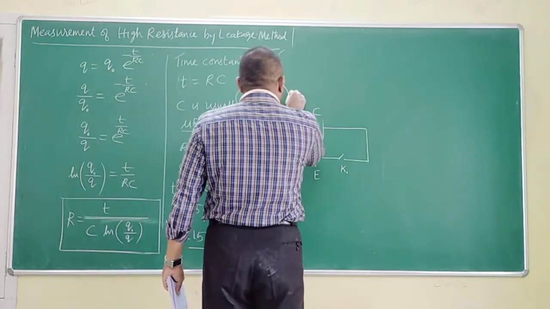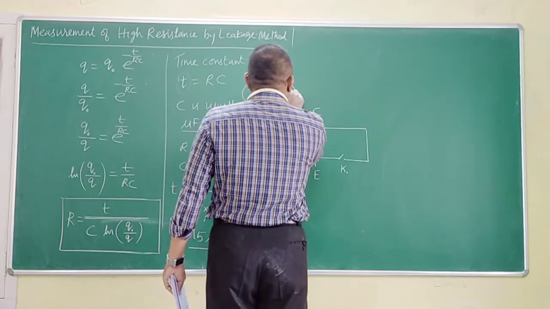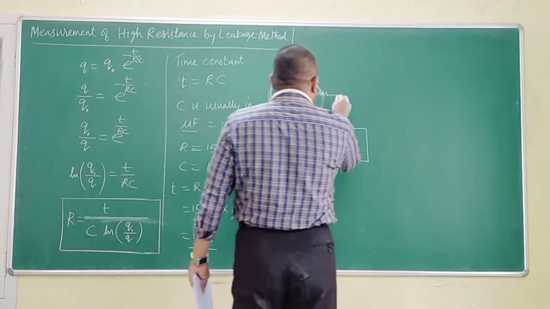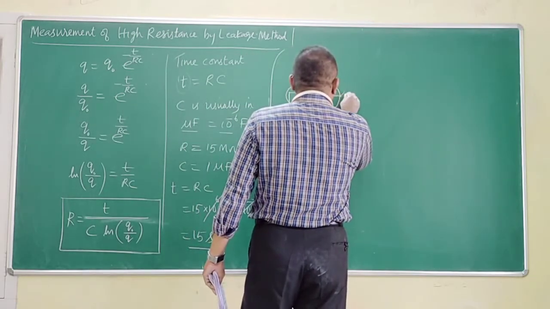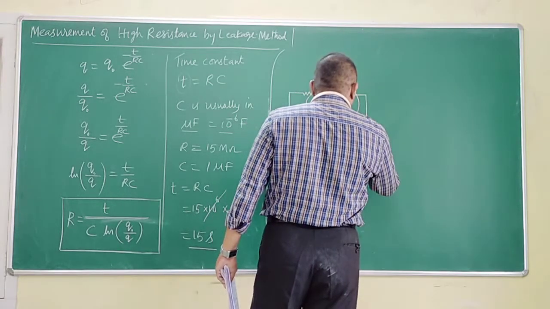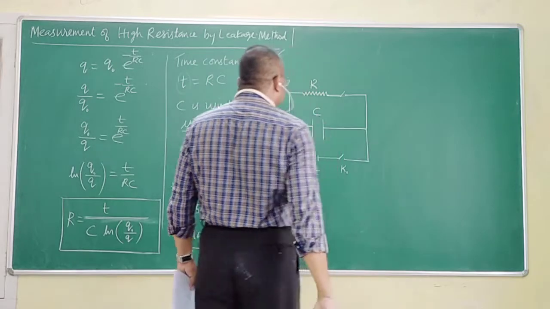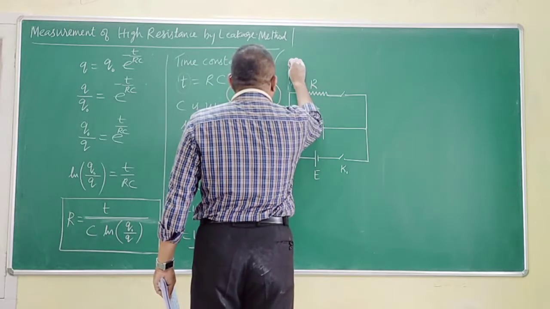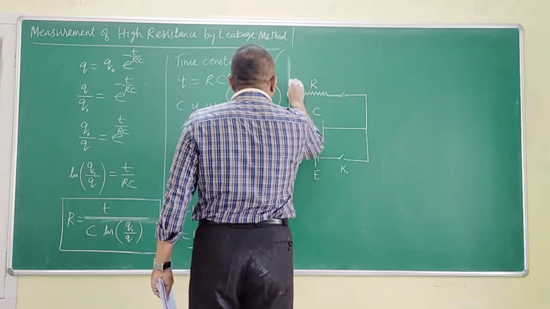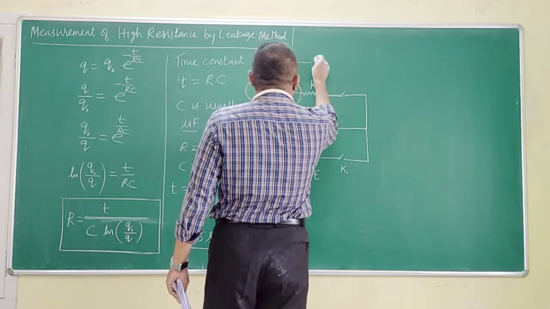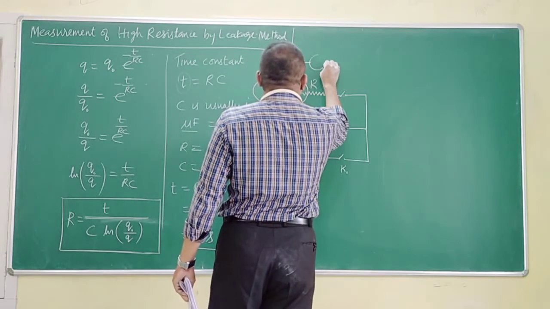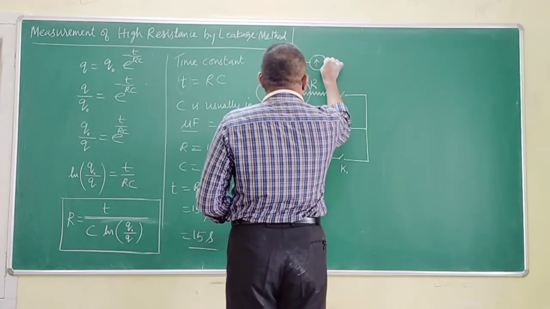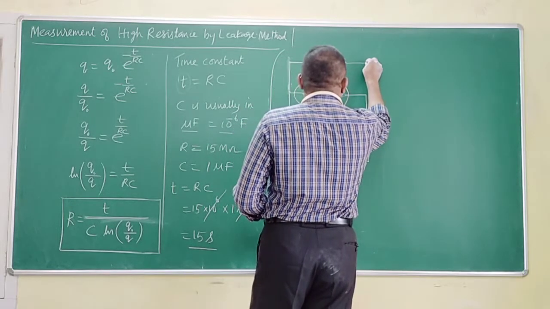So what I do is, I am introducing a resistance which should be of the order of megohm with Vg, and another tap key.